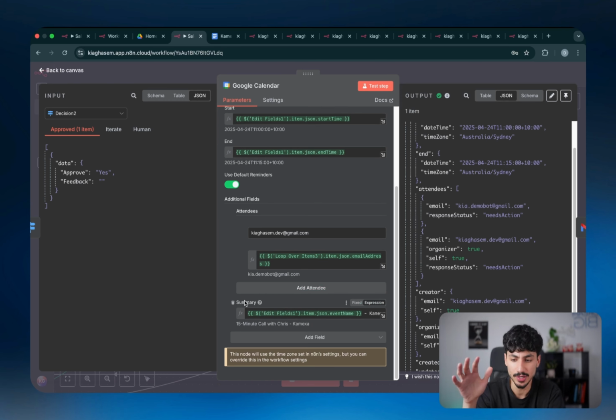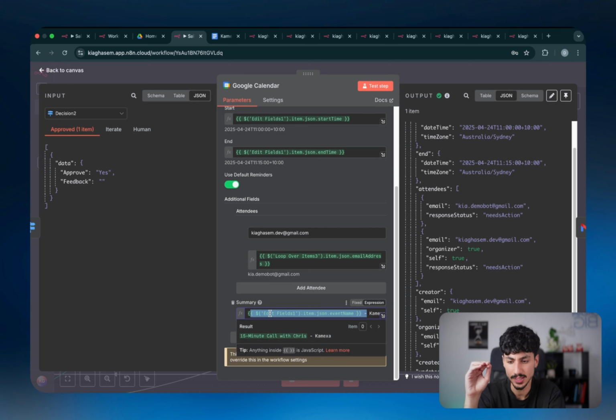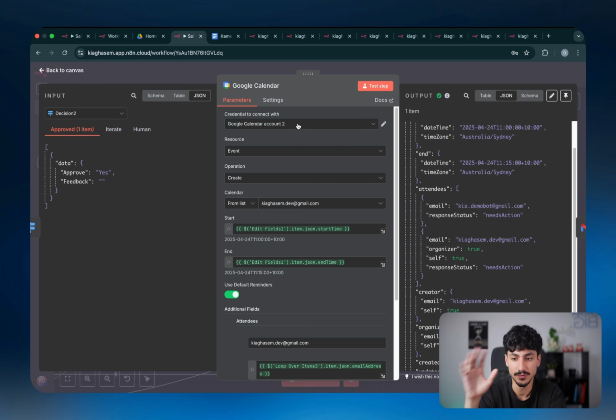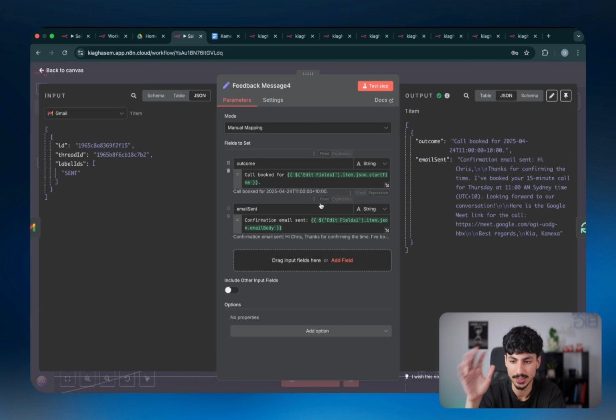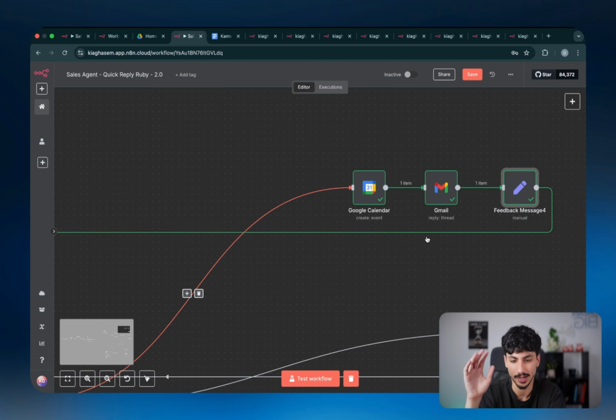And then as for the summary, which is basically just the name of the actual event, we've defined the name to always be the actual name that the AI agent defines, -Chemexa. So I've just hard-coded -Chemexa over here. You'd probably want to change Chemexa to your own business name. And if you guys have any specific naming conventions, you'd define it inside this specific part of the Google Calendar node. So once you've already connected to Google Calendar before, all you guys have to do is over here, just choose that credential and you're set up, ready to go. So then this feedback message is basically just confirming that everything finished and it's going back. You don't necessarily need this here, but I thought I'd put it in here for neatness.